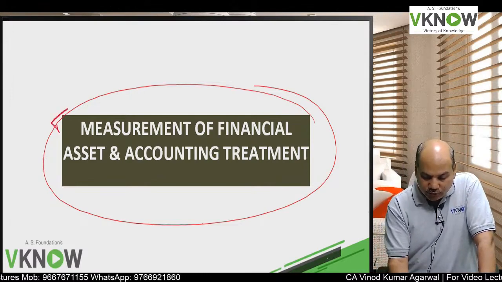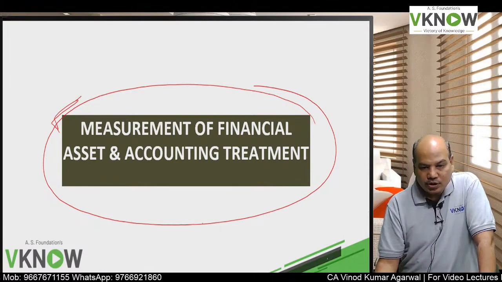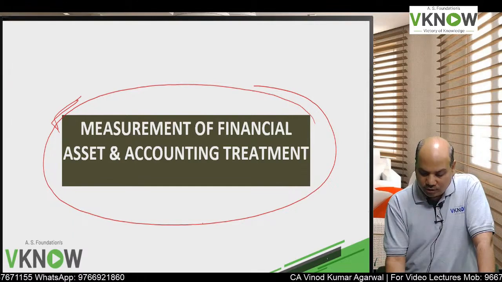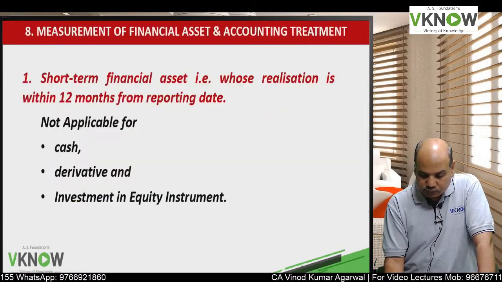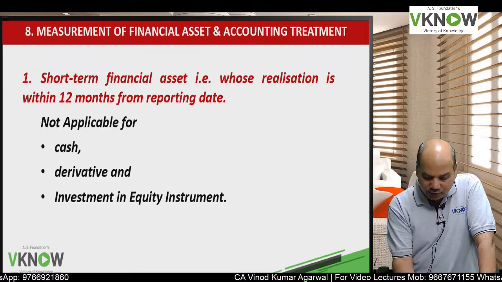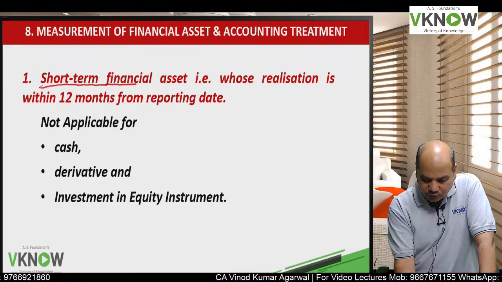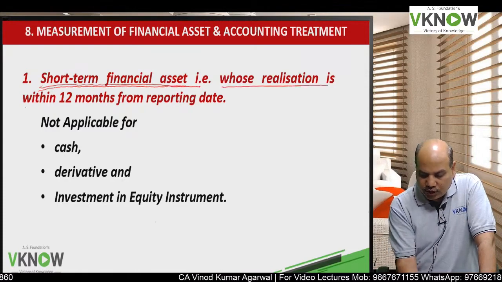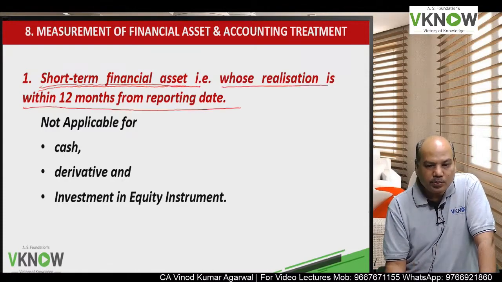The student will now come to the discussion on the screen, measurement of financial asset and accounting treatment. I will divide financial asset into two categories for accounting purpose. One is short term financial asset whose realization is within 12 months from the reporting date.